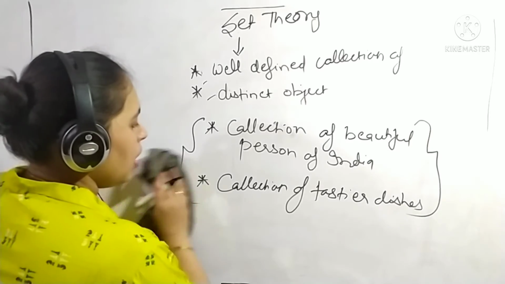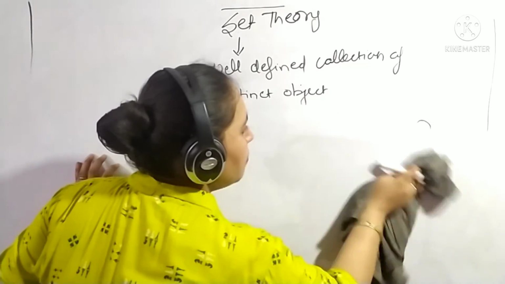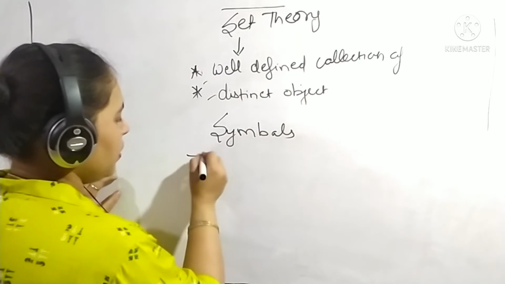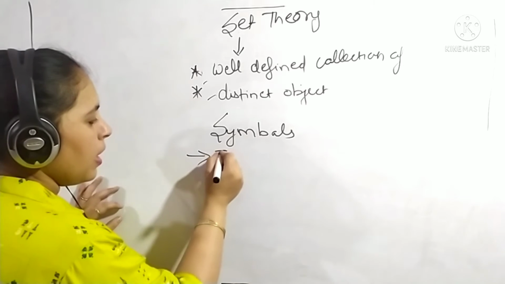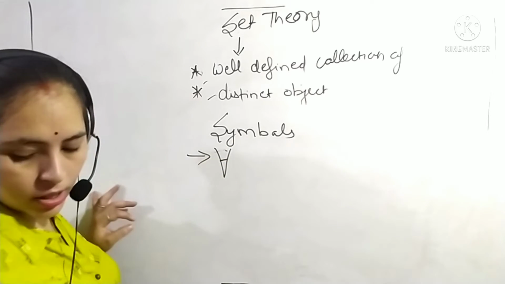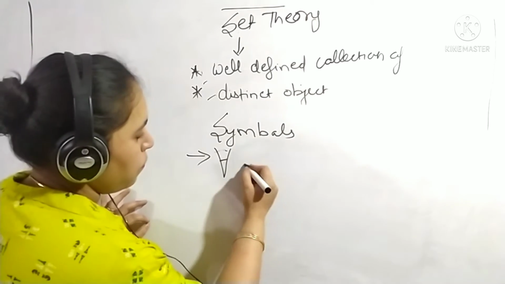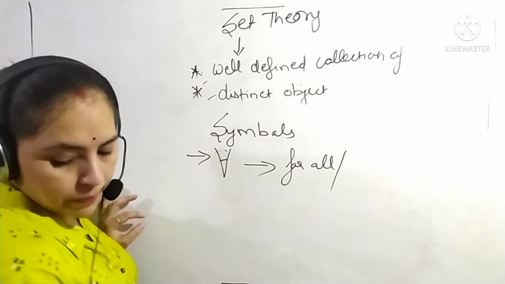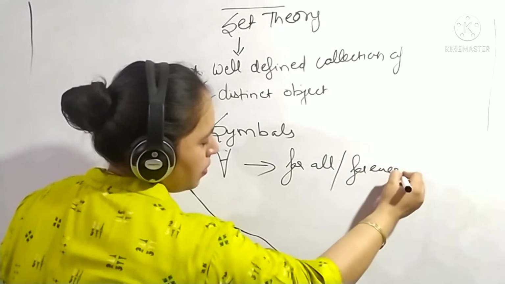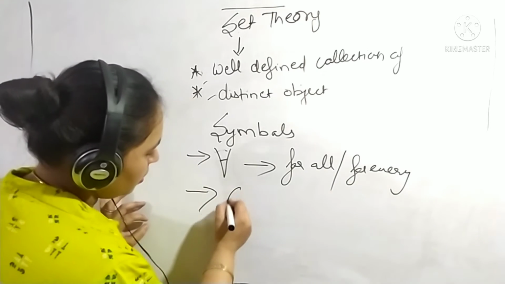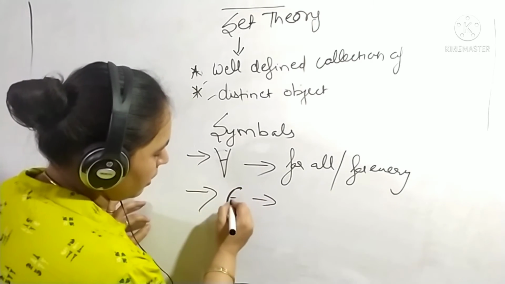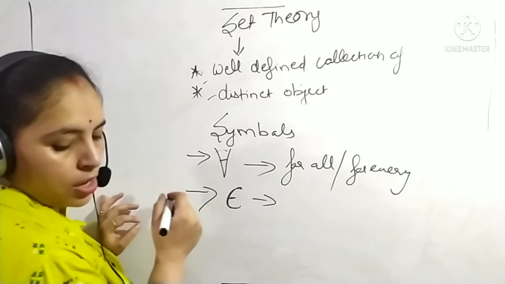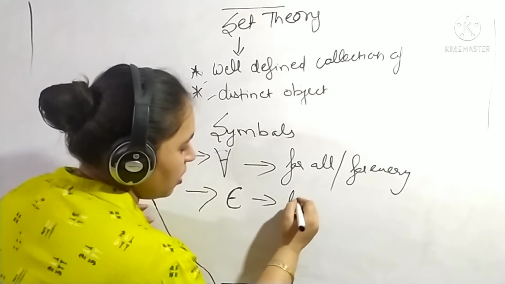Okay. Now some symbols related to sets. First is this one. What is the symbol? For all, or for every. Now this symbol, when we look at it, we feel like we are looking at an E, but it is an epsilon and it represents belongs to.